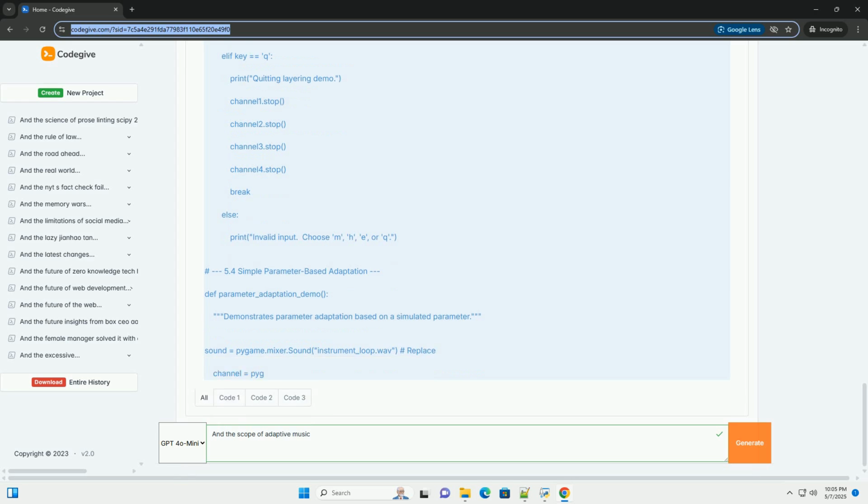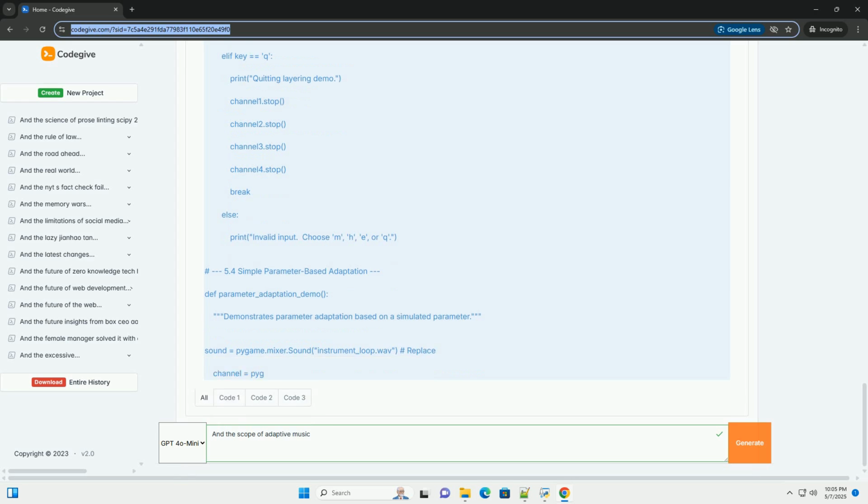Sound.play plays the loaded sound. Channel.play plays the sound on a specific channel. The loops argument controls how many times the sound repeats, -1 for infinite loop. Channel.stop stops the sound playback on the channel. Channel.set_volume controls the volume of the sound on the channel.